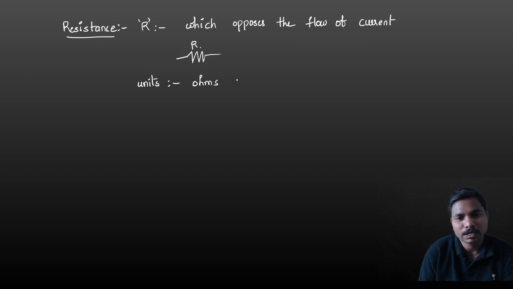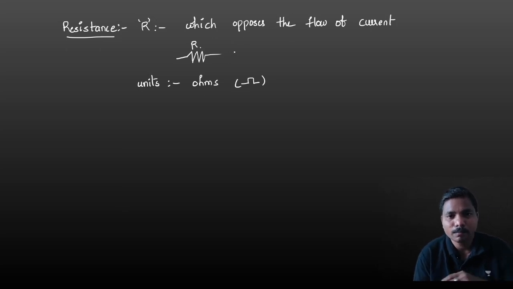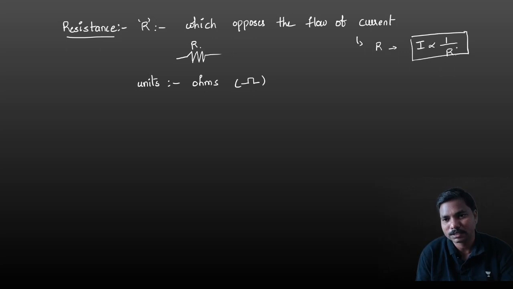Units are ohms, and this is the ohm symbol, which opposes the flow of current. That means whenever the resistance is high, there is more opposition and less current. So resistance is inversely proportional to current, or current is inversely proportional to resistance. The higher the resistance, the lesser the current. Why? Because more opposition means less current is flowing.